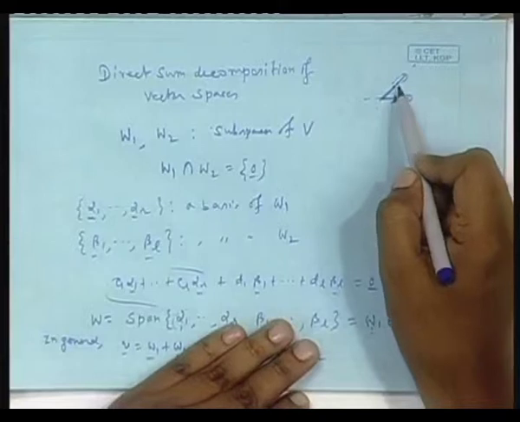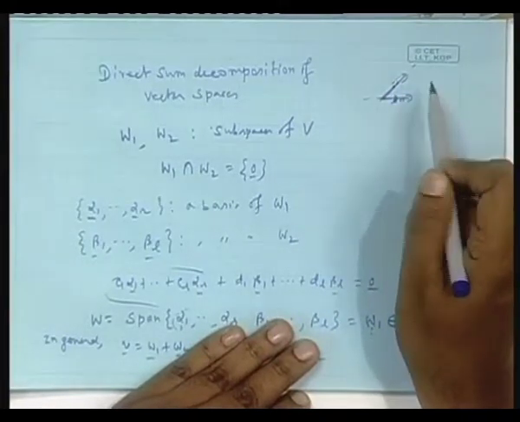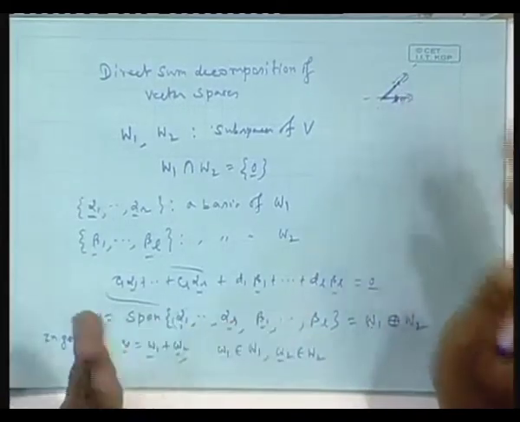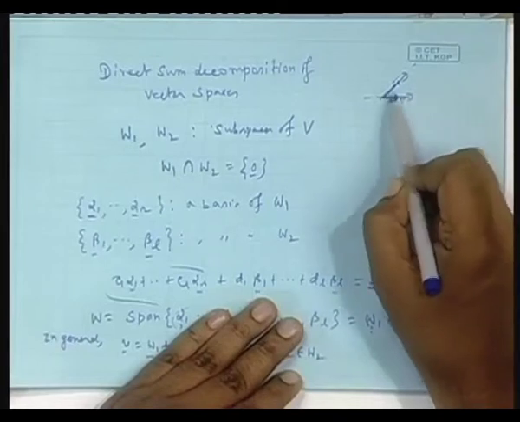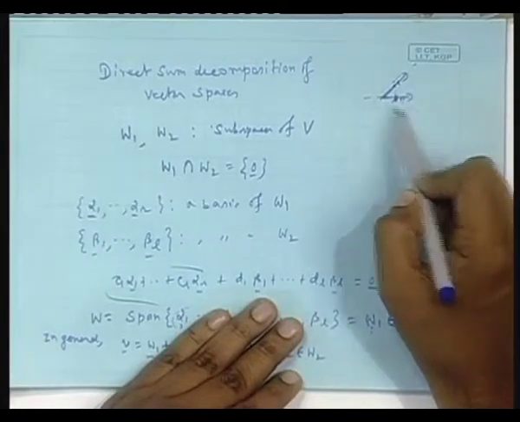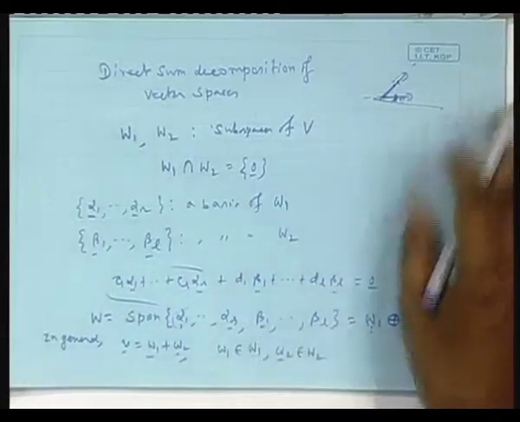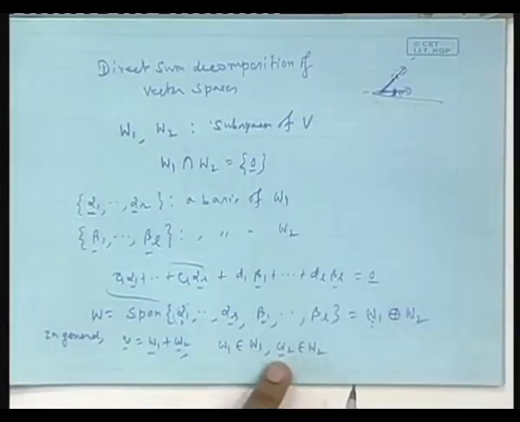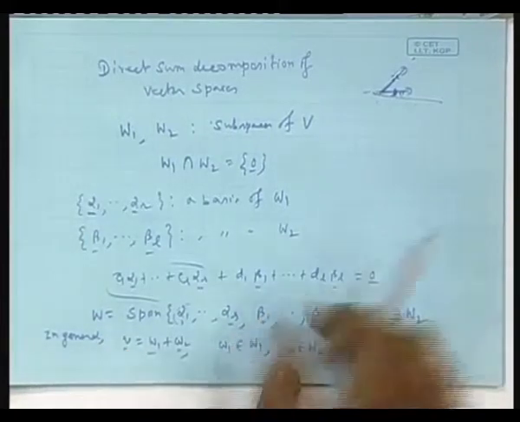What is the direct sum of these two, this 2D plane? Because these two bases together form a larger basis, they span this, and therefore any vector in this will be a linear combination of something from here and something from here. Of course, that will also take care of those cases where W2 is 0 and therefore W is W1, that is only this axis.